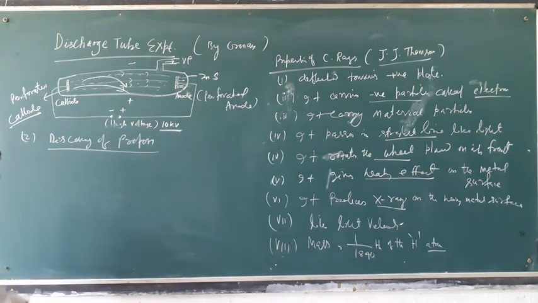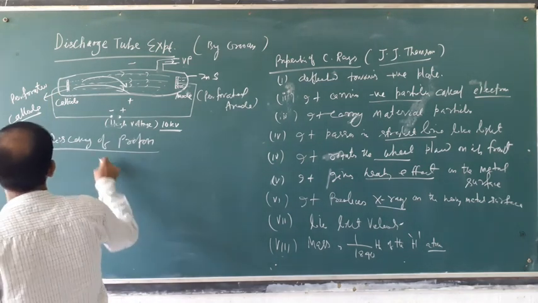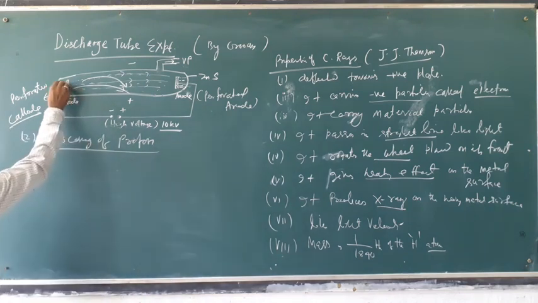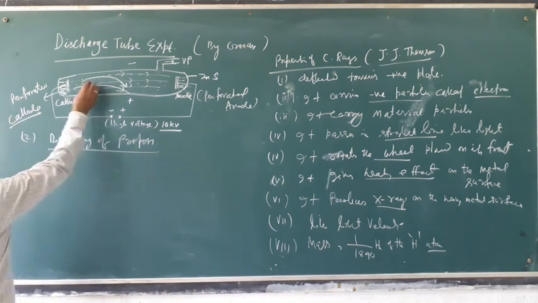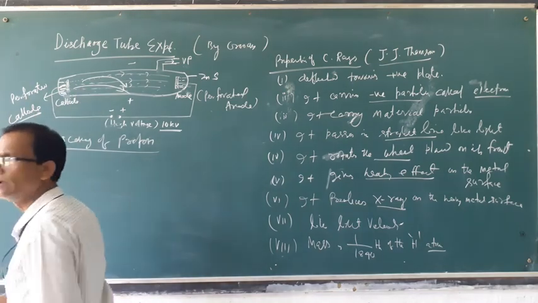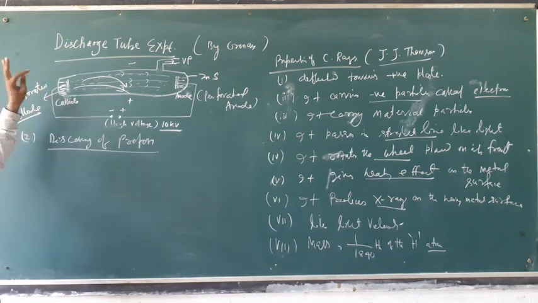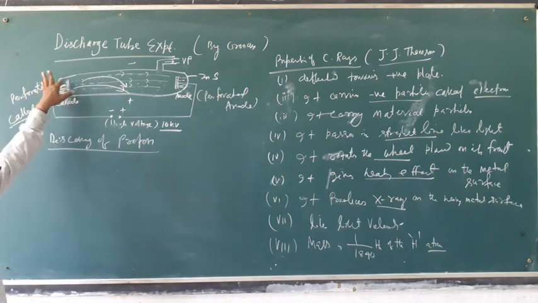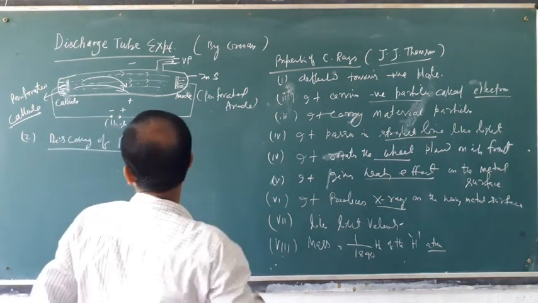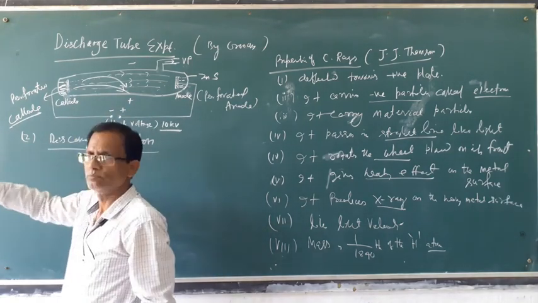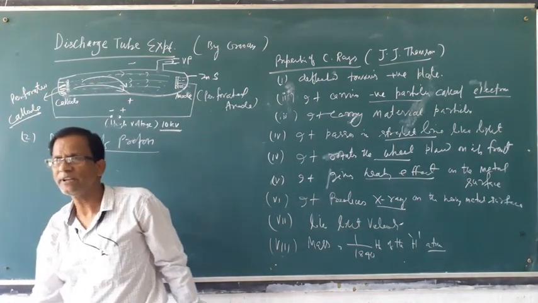Same, he observed that from the backside of the cathode one ray is produced. When he selected a perforated cathode, he found that a ray is produced in the backside of the cathode.